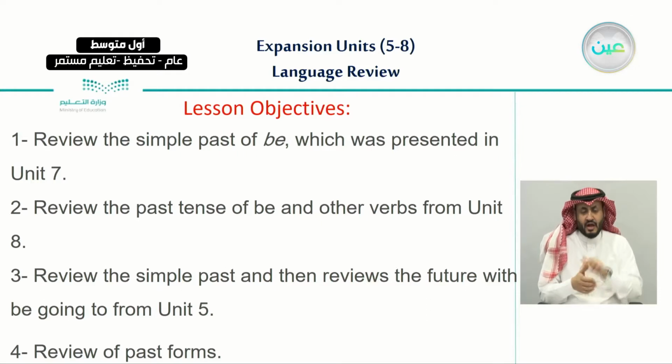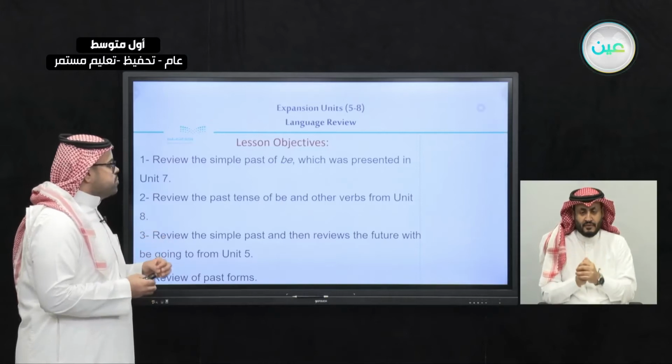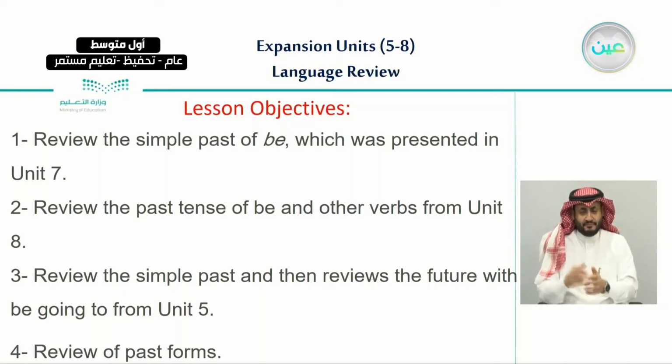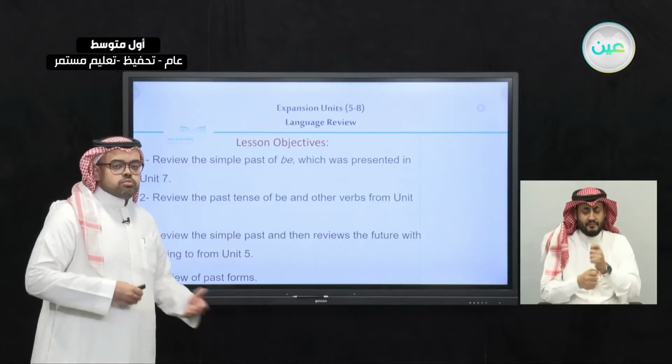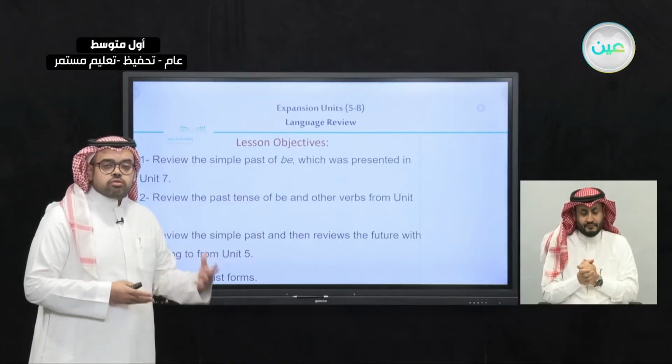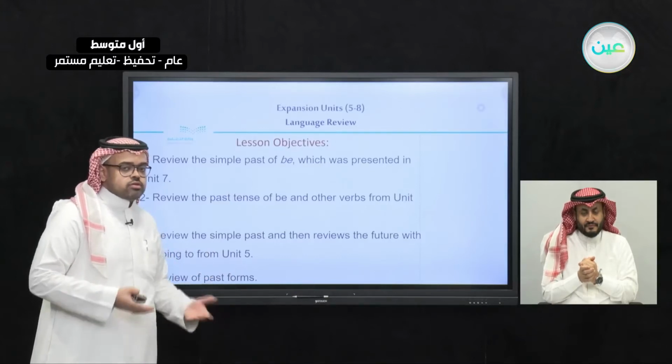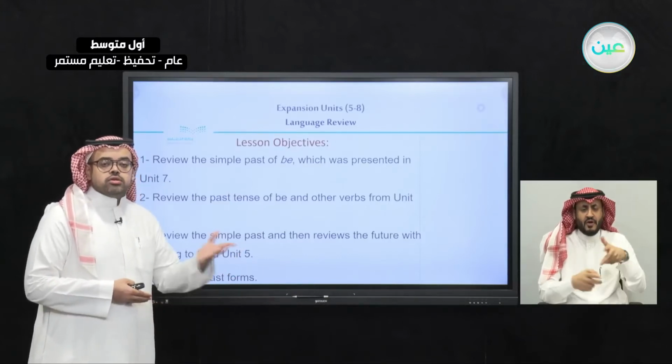Our objectives in today's lesson: we hope that at the end of this lesson, you will be able to, number one, review the simple past of verb to be, which was presented in Unit 7, and review the past tense of verb to be and other verbs from Unit 8, and then review the future with the verb to be plus going to from Unit 5, and finally the review of past forms. So basically we are going to review most of the functions, most of the forms, and also the grammar rules that we have learned from Unit 5 until Unit 8.